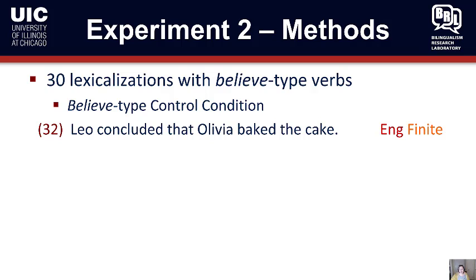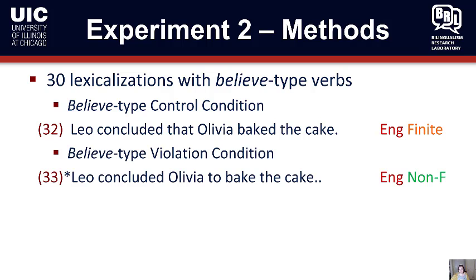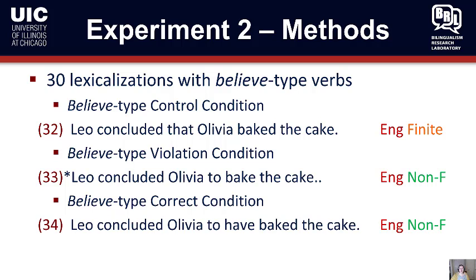Leo concluded that Olivia baked the cake. And this is what we expect all participants to accept because this is the same between English and Spanish. Then there's the violation condition, which is bad in English and also couldn't be transferred. Leo concluded Olivia to bake the cake. And then there was a correct condition with a non-finite complement, which was the overt aspectual marker. Leo concluded Olivia to have baked the cake.